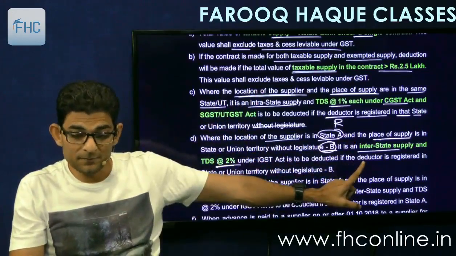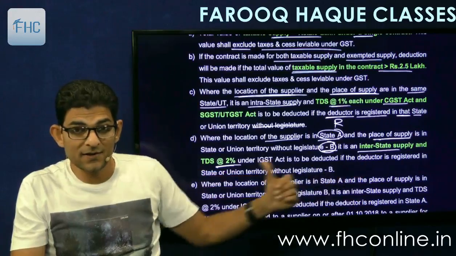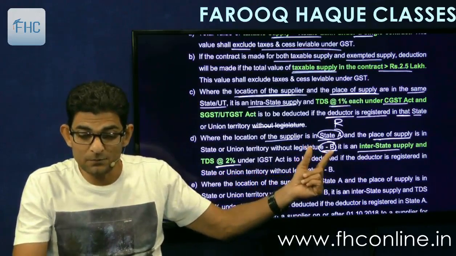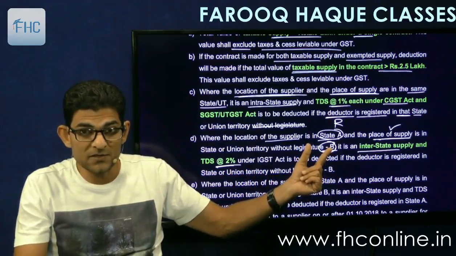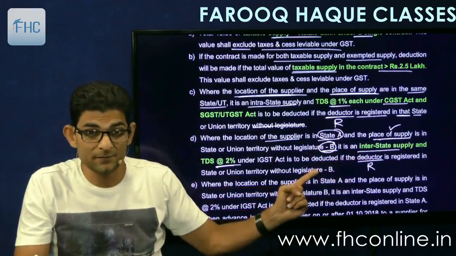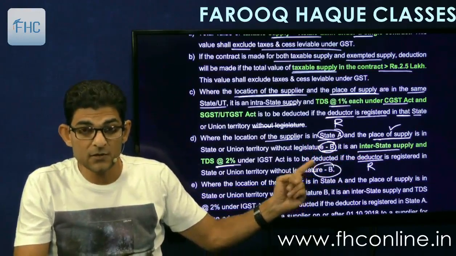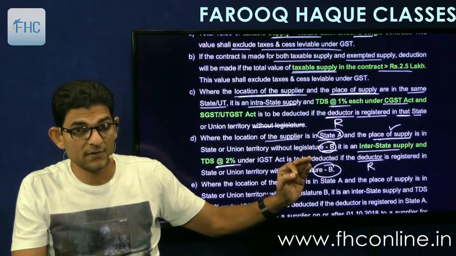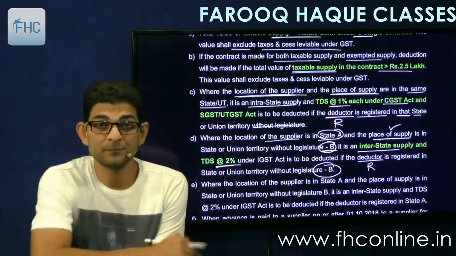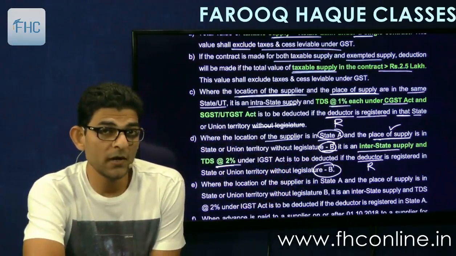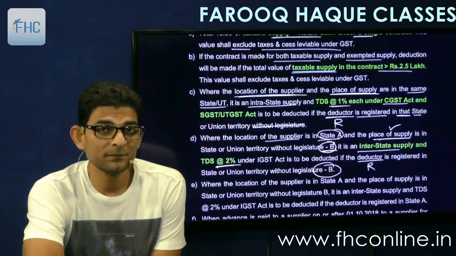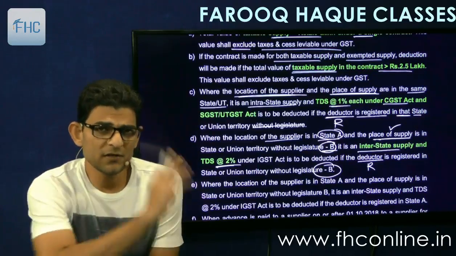If the deductor is registered in the state or union territory B, that is this, where the place of supply is there. So place of supply is in Delhi, and the deductor means the recipient is also in Delhi. He is also in Delhi. So he will deduct this 2% and pay it to Delhi, okay, because this is IGST, he will pay it in Delhi. Then what the central government will do, it will keep 1% and 1% it will hand over to Delhi government out of this IGST. That we have already discussed earlier.